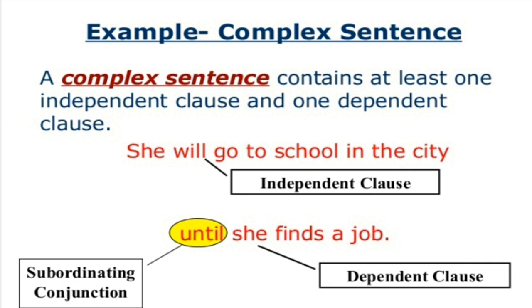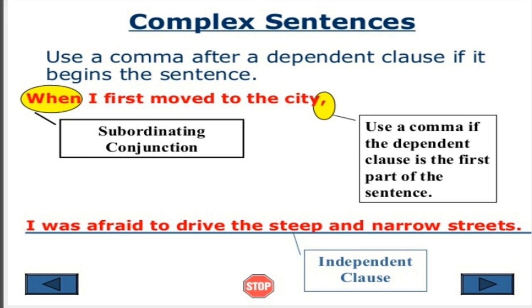A complex sentence contains at least one independent clause and one dependent clause. Very important: it has to have one independent clause and one dependent clause minimum. More than one dependent clause can also be there. She will go to school in the city is the independent clause, until she finds a job. She finds a job is dependent, joined by the conjunction until. Now let us see whether to use a comma or not. We use a comma after a dependent clause if it begins the sentence.